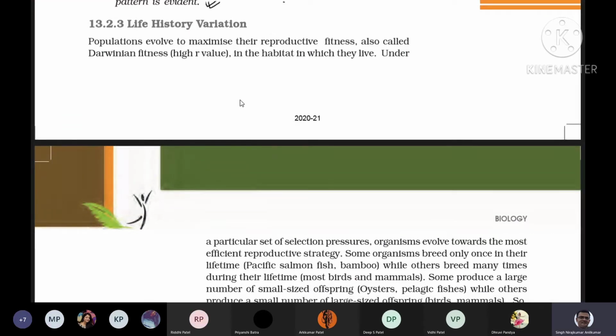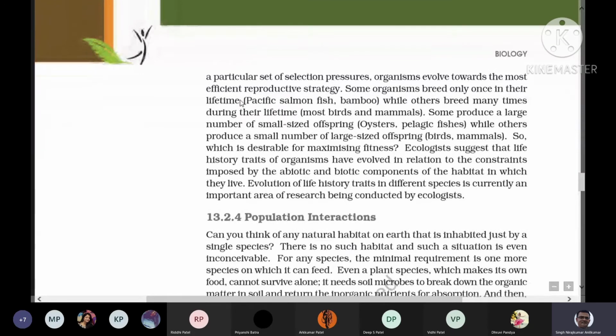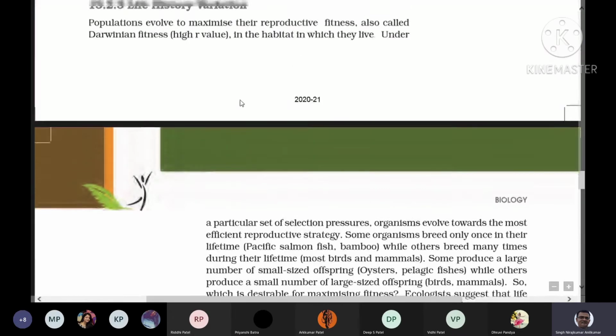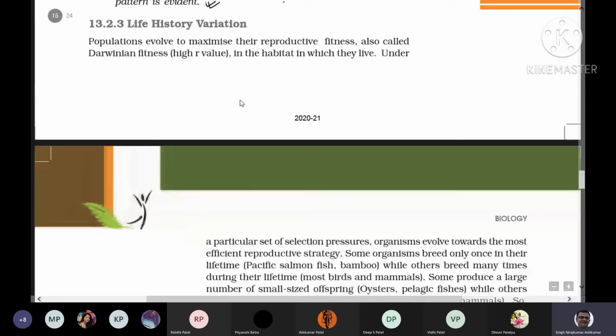Okay, so in today's class, we discuss life history variation and then another topic, which is 13.2.4, that is the population interaction, right? This population interaction is the last topic of this chapter. We discuss half of this population interaction today, and this one, life history variation.